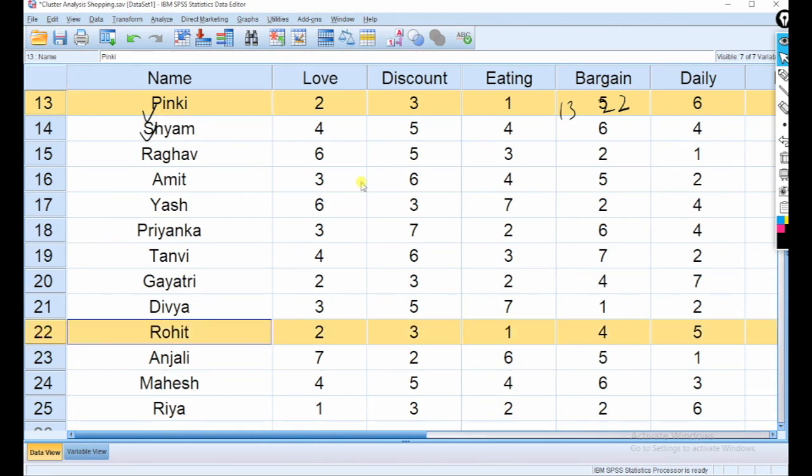Now you can see Rohit and Pinky. The options given by Rohit and Pinky are more or less the same. Pinky gave the first question a rating of 2, Rohit also gave 2. The second question rating is 3, Rohit also gave 3. Third question 1.